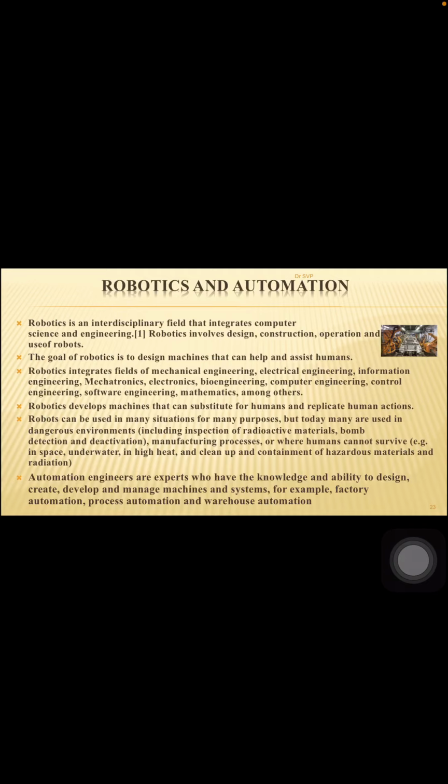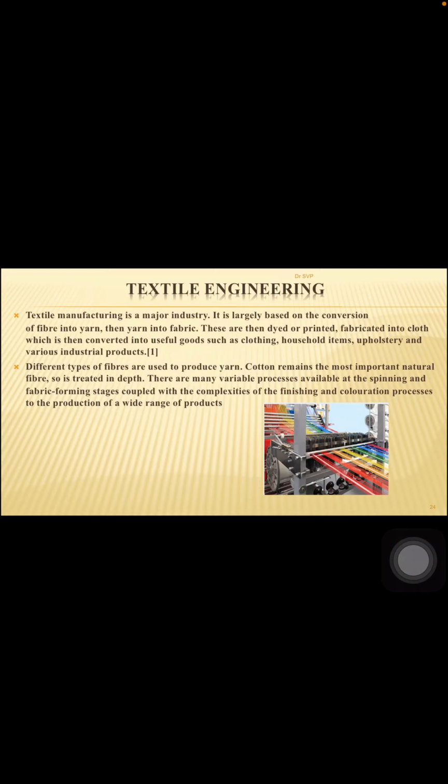Finally, the last branch of engineering is textile engineering. It is a major engineering field based on the conversion of fiber into yarn and yarn into fabric. For that, a lot of very high-tech machinery is available today. These machines see that yarn is converted highly and efficiently into fabric, and fabric is designed into different textures, colors, and so on, and used for different applications.